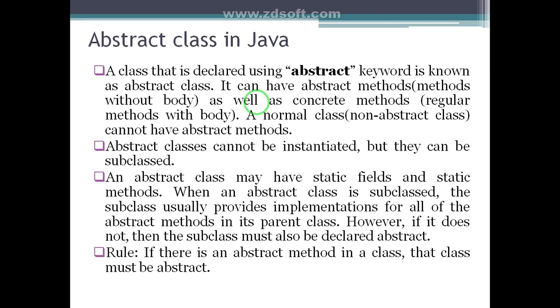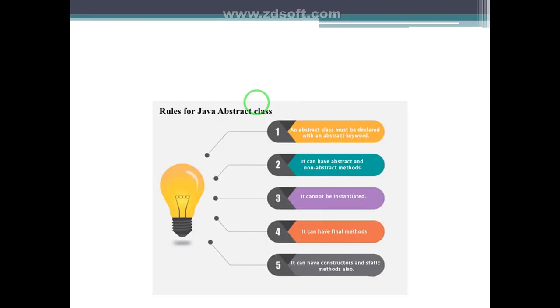If there is an abstract method in a class, that class must be abstract. Means if we define an abstract method in a class, then the class must be defined as abstract. If you don't do that, then it gives an error. It is a rule: if there is an abstract method in a class, that class must be abstract.